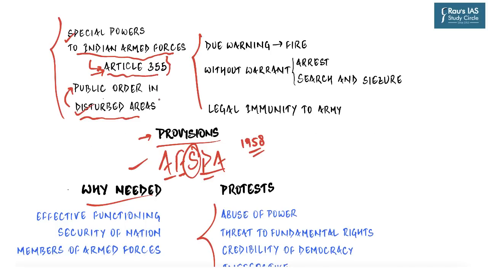Now, what if a particular area is declared as a disturbed area and the army is deployed? What are the powers which are then given to armed forces, which have been very contentious since then? So AFSPA allows the authorized officers to open fire at any individual even if it results in the death of the individual. The armed forces get power to arrest anyone, search any property or any person, and seize whatever may be necessary to restore order in a disturbed area without a warrant.